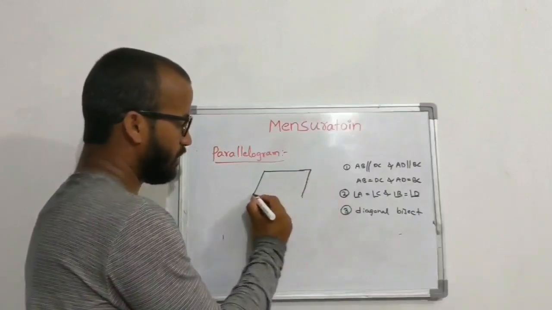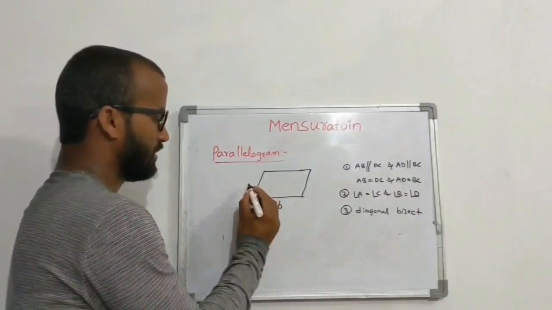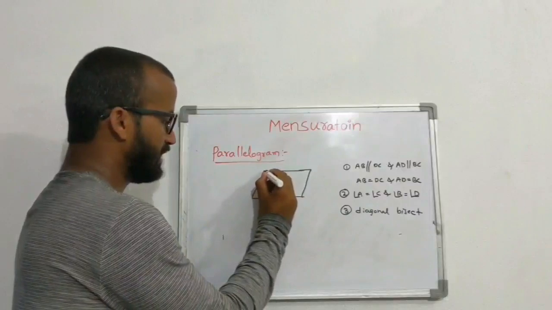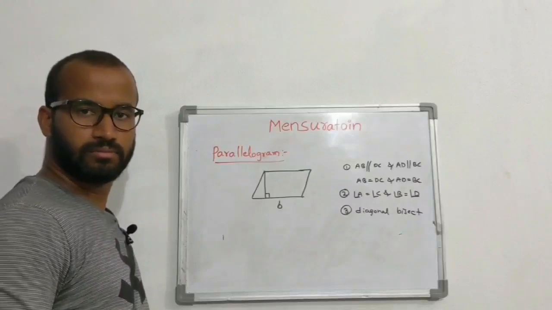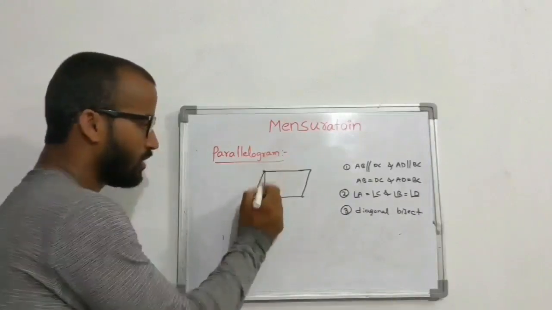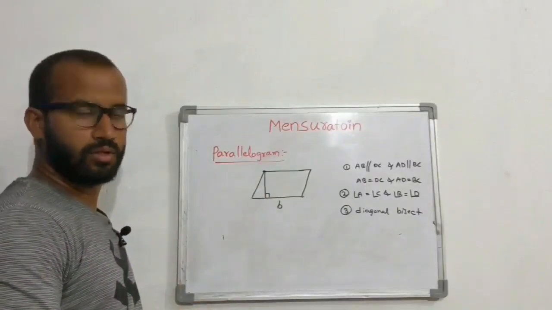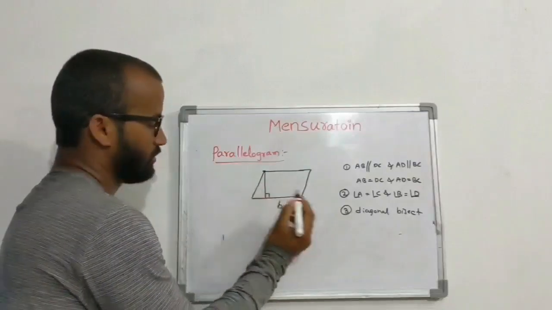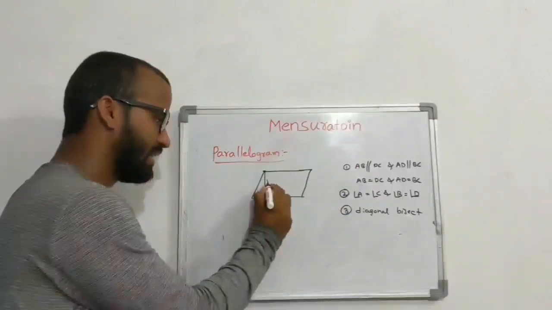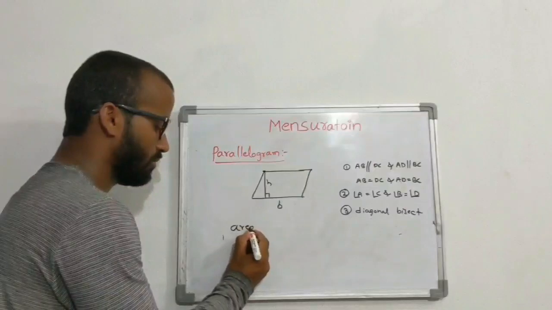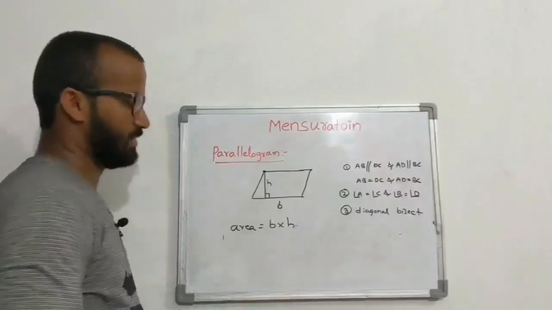Now what is the area formula of a parallelogram? Okay, this is the base. This is the height. What is meant by height? From a vertex, if you draw the perpendicular, then it is called height or altitude. Okay, this is the height. And from here if I draw, so this is the parallelogram, this is the height. So area is equal to B into H.